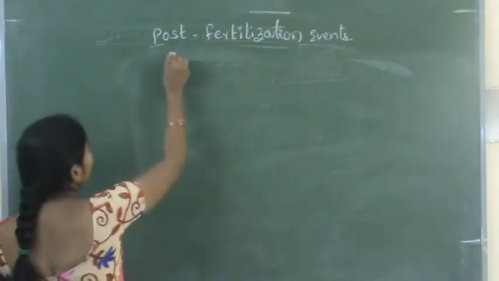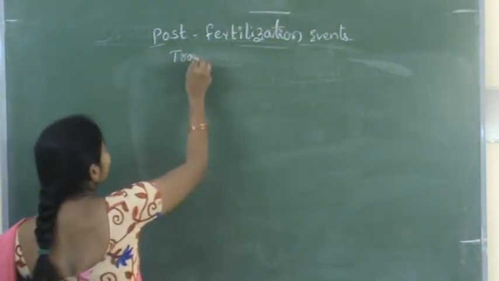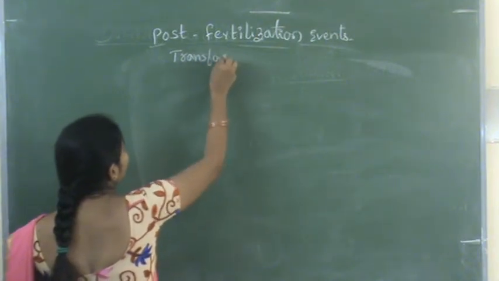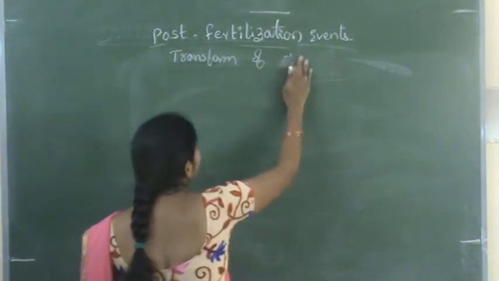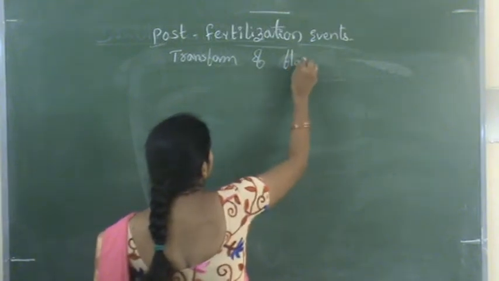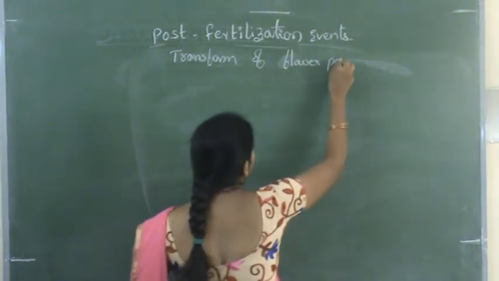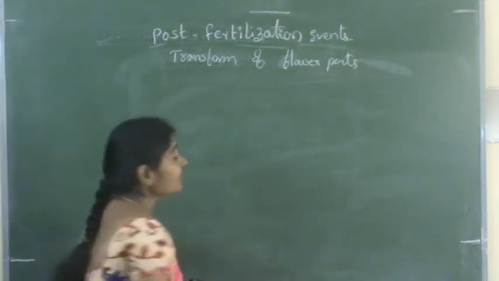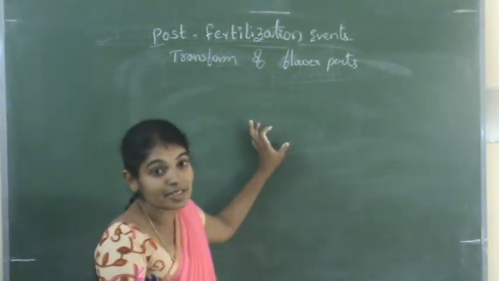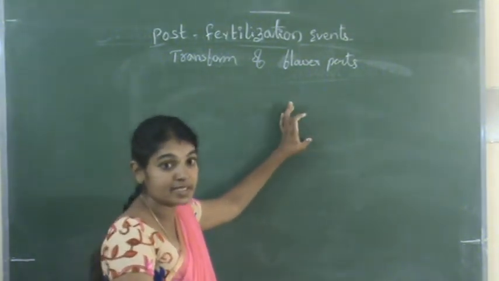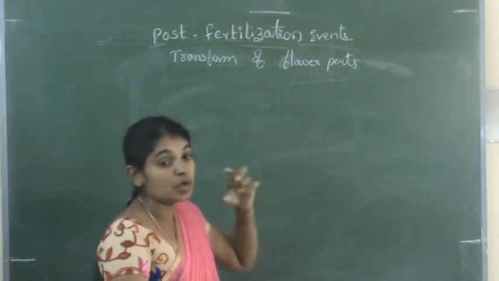Now, transformation of flower parts after fertilization. We know that ovules develop into seeds and ovary develops into fruit.